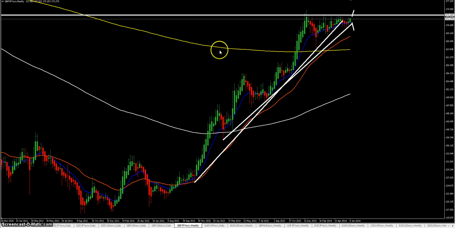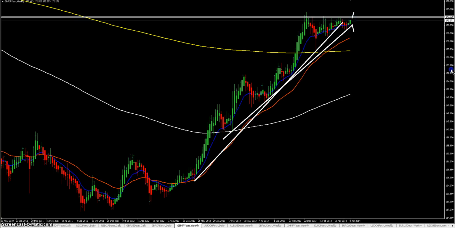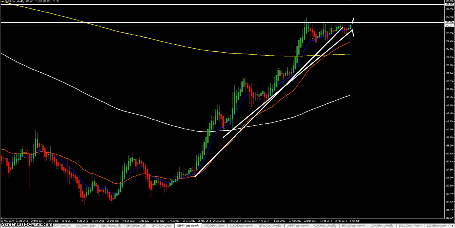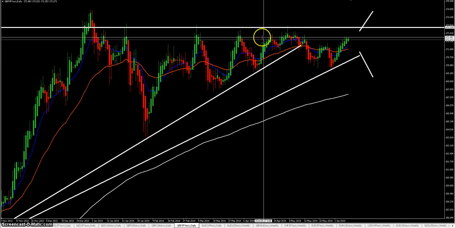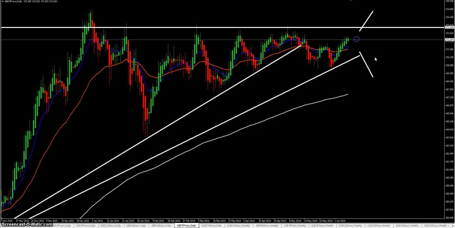On the GBPJPY, on the weekly, price is between support and resistance. We have an uptrend, but it looks like a wedge which is getting smaller, so only 80 pips to the resistance. We check the daily, and we have nothing interesting here, only ranging, so we want to see a clear break above or below that area.